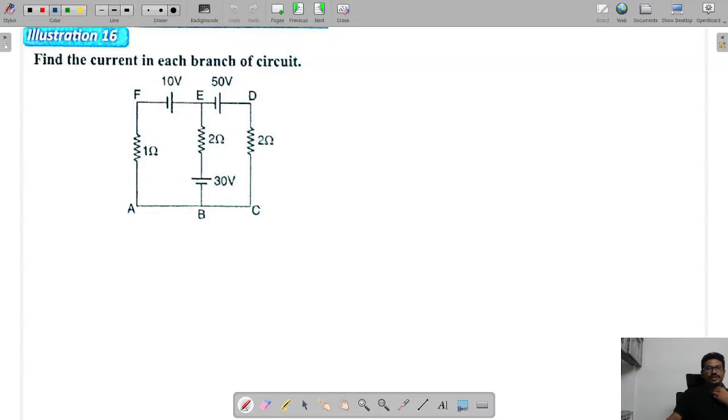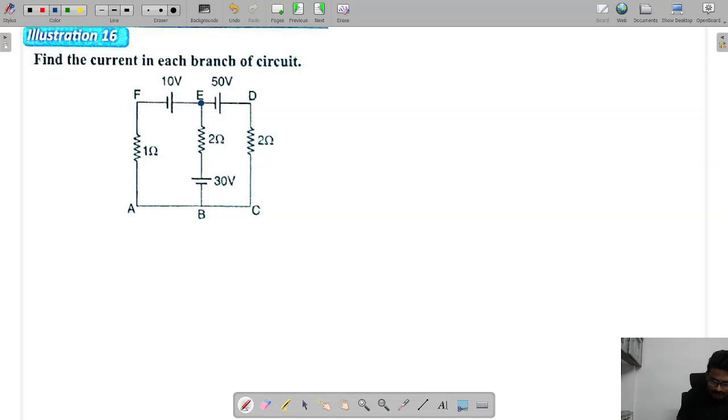Find the current in each branch of the circuit. Now look here.